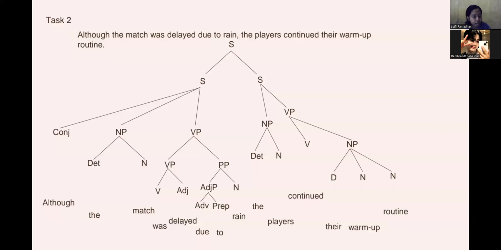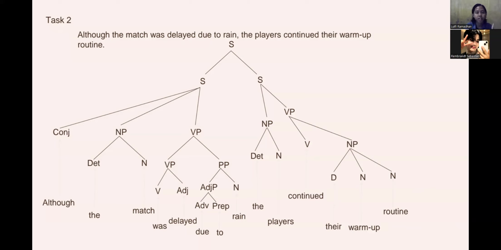The second sentence is: although the match was delayed due to the rain, the players continued their warm-up routine. This sentence is a complex sentence consisting of two clauses.